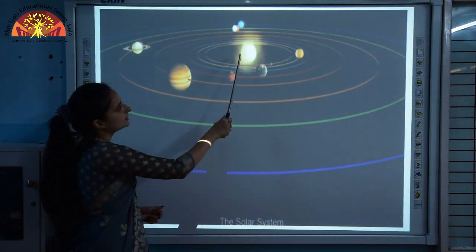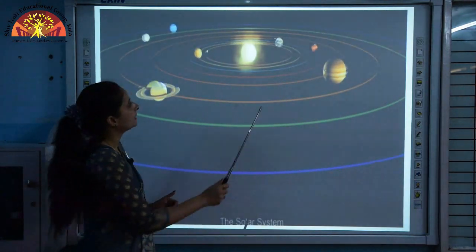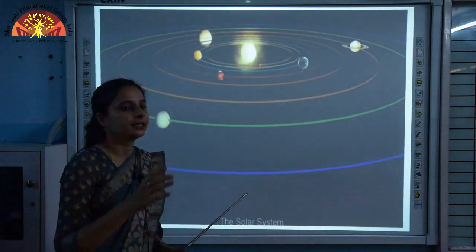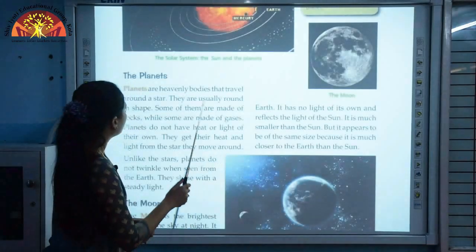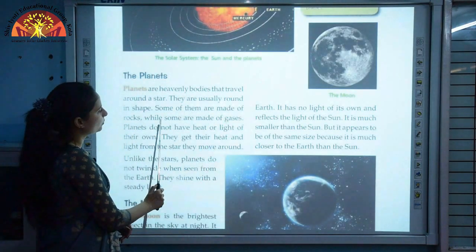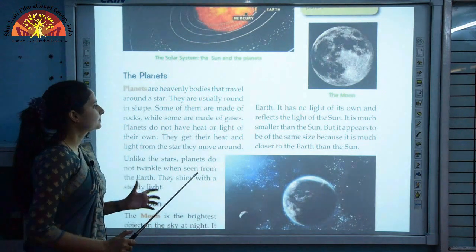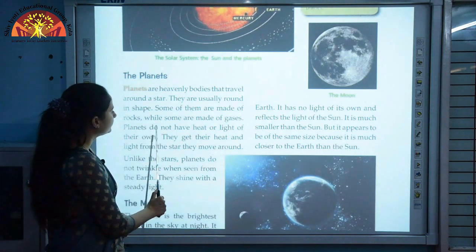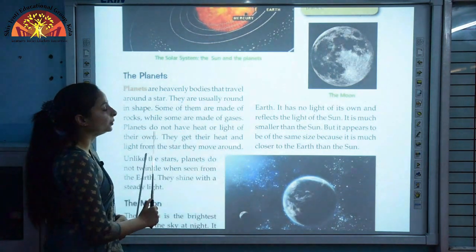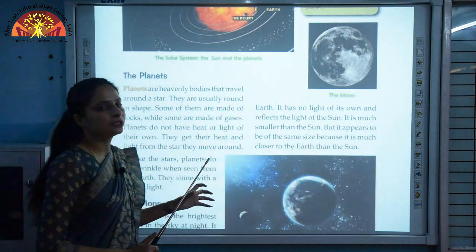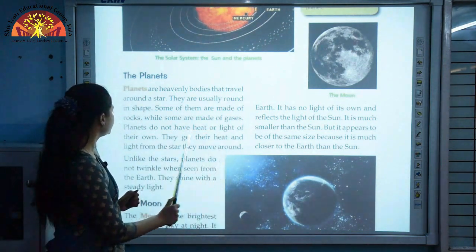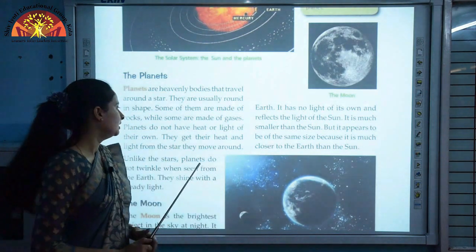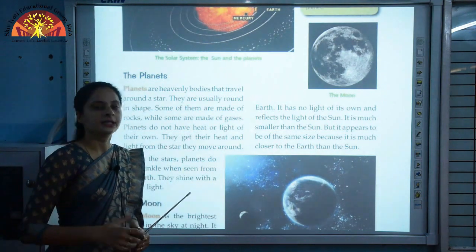See, this is the sun, which is also called a star, and planets move around this star. They have a fixed path that is called its orbit. Some of them are made of rocks while some are made of gases. Planets do not have heat or light of their own. They get their heat and light from the star they move around, and the star they move around is your sun. So they receive heat and light from the sun.